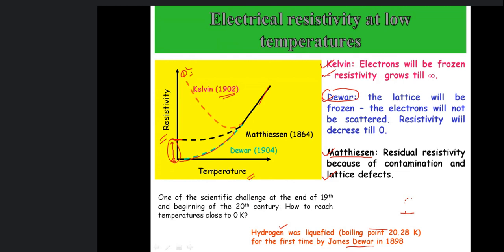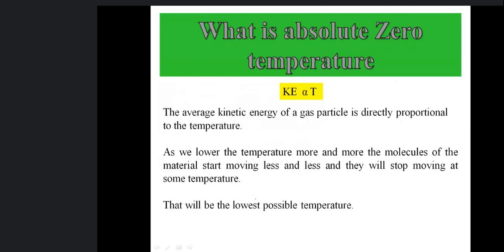So liquid hydrogen, not gas, liquid hydrogen can be used to achieve temperatures close to zero. It is 20.28, but we want temperatures lower than this, and this gives you an idea of what we mean by absolute zero.